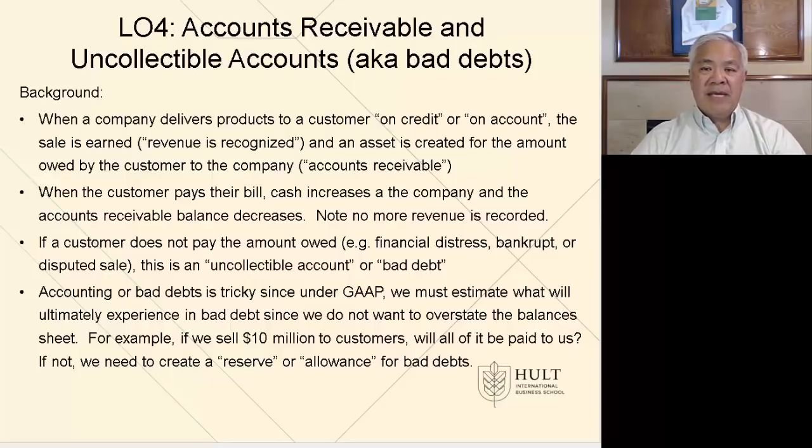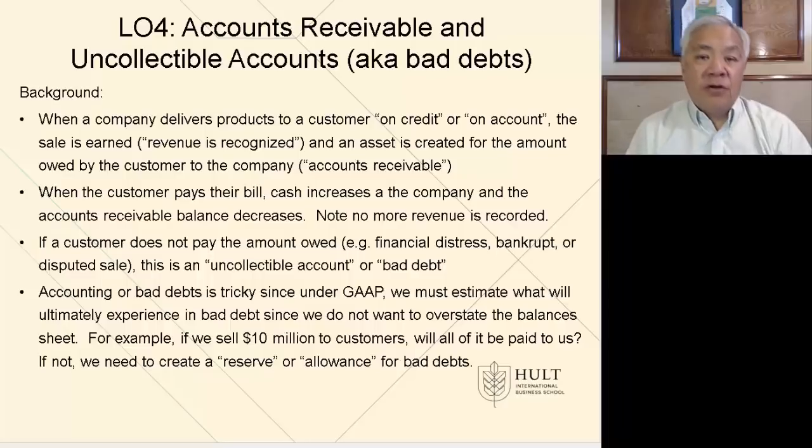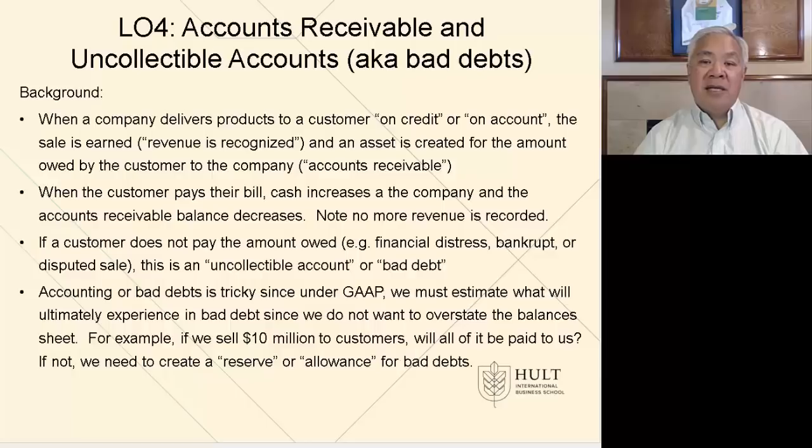One way to think about it, because it may sound trivial, is let's say that you've sold $10 million in sales. Do you think you're going to collect all $10 million? You'd like to collect all $10 million, but you may not. When you say, well, I think 1% of the $10 million won't pay me, of the 10 million, 1% or 100,000 you think won't be paid. If you're being kind of objective about it, your receivables would be 9,900,000 because you have this 100,000 you don't think you're going to get. And your revenues won't be 10 million. It'll also be 9,900,000 because that's what we think you're going to get net of this uncollectible account.